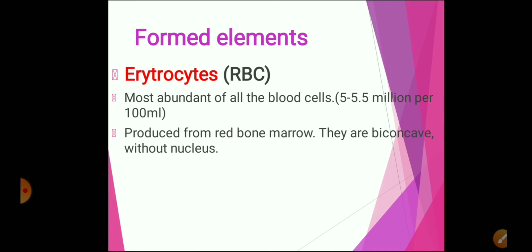Their shape is biconcave, and they lack a nucleus in their mature state. The younger state of RBCs, called erythroblast, has a nucleus, but once they become mature, the nucleus disappears. So mature RBCs lack a nucleus.